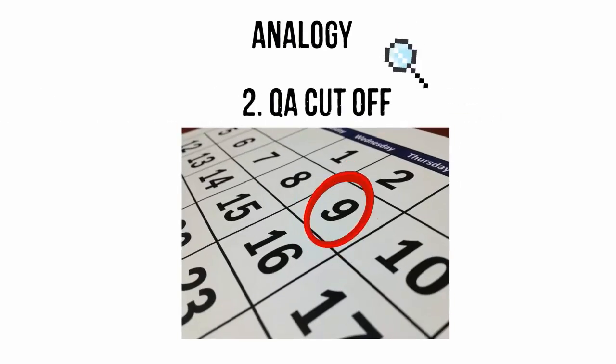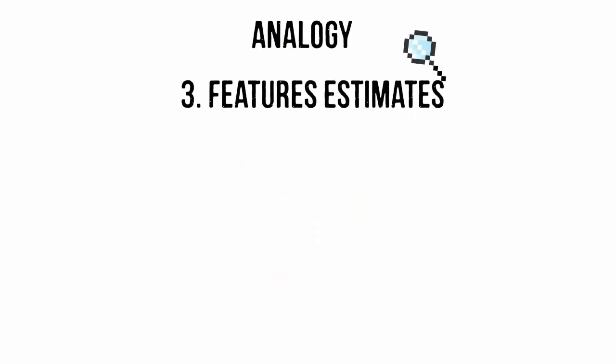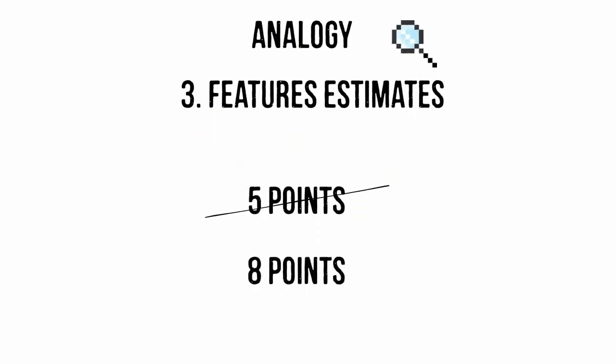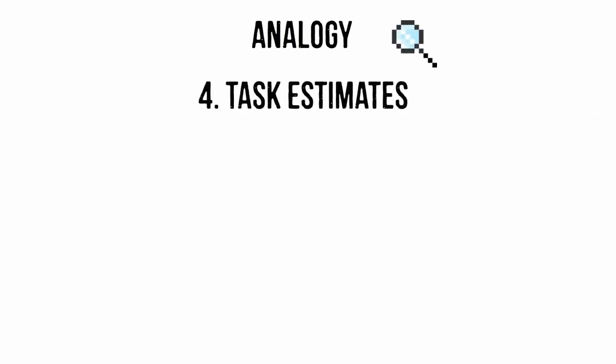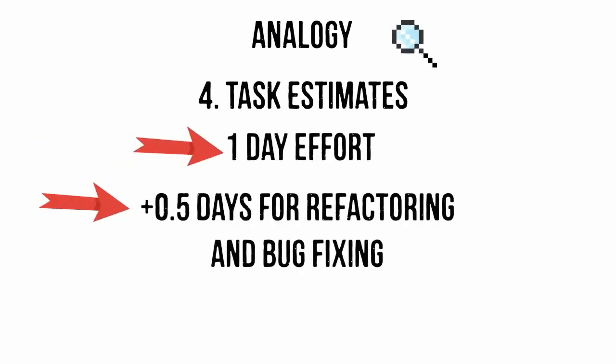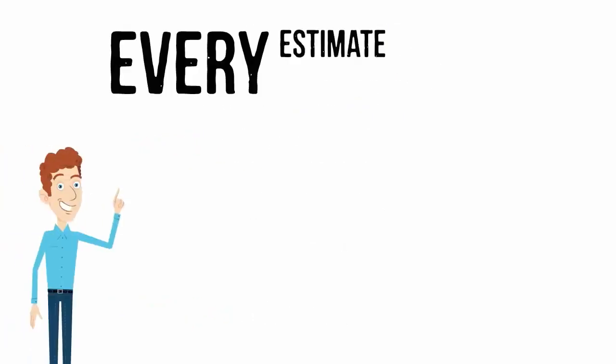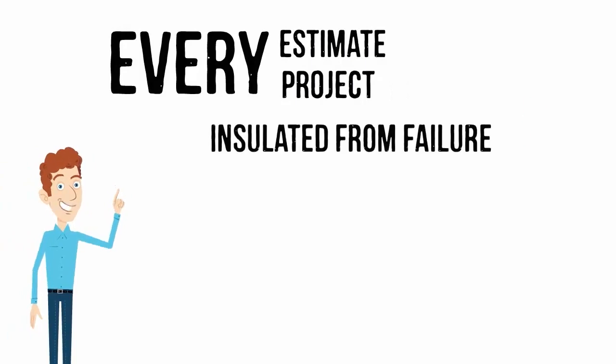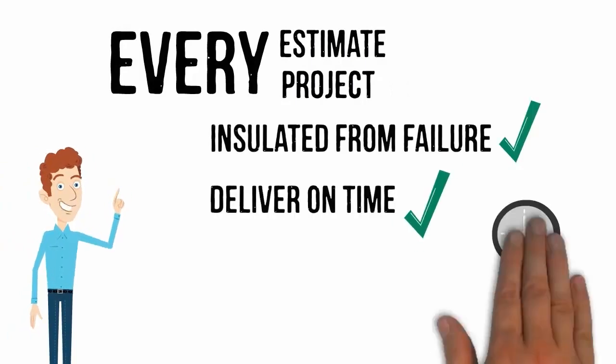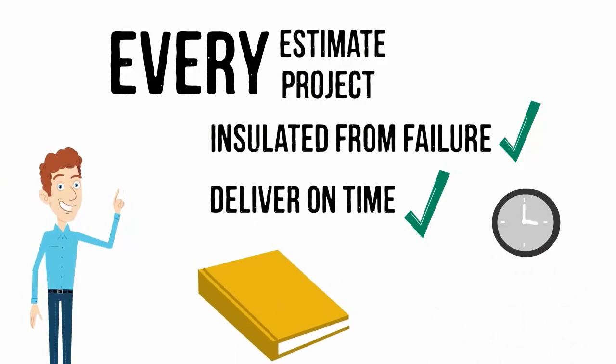2. QA cutoff equals 2 days before the end of the sprint to leave contingency for final testing. 3. Feature estimates equals 5-point estimate, but I will make it 8 points because technically this is tricky to figure out. 4. Task estimate equals 1 day of effort plus half a day for refactoring and bug fixing, meaning 1.5 days. If this is done for every estimate, we end up with a project that is very well insulated from failure and very well placed to deliver on time based on real, relevant evidence from the past.